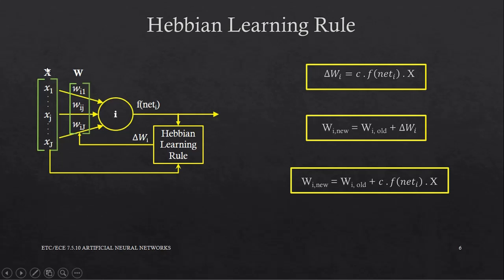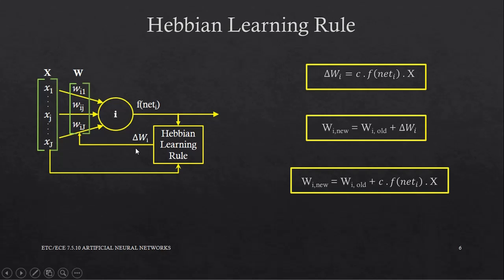The product of output and input is now the scalar quantity f of net i multiplied by the matrix of inputs, X. This multiplied by the scalar quantity C gives us a column matrix, that is delta capital Wi. This matrix consists of the change to be made in each weight corresponding to the input.